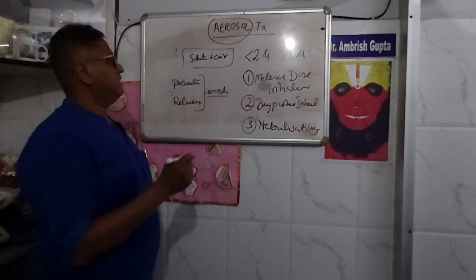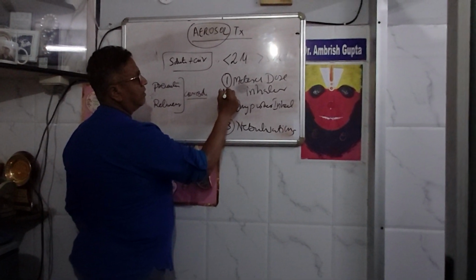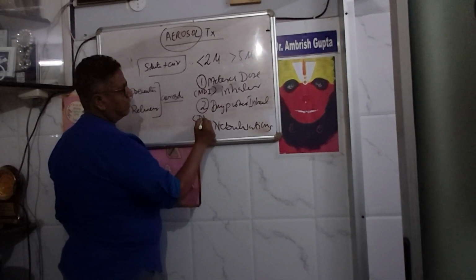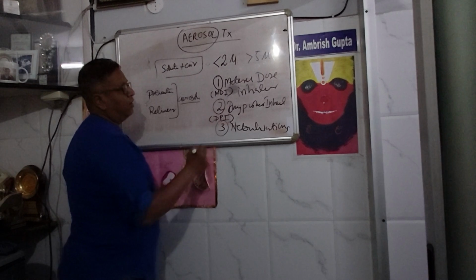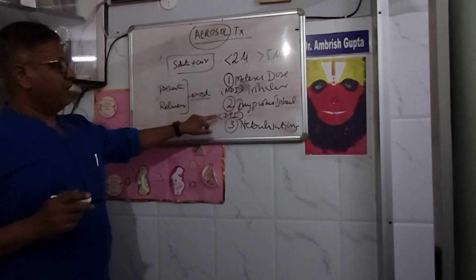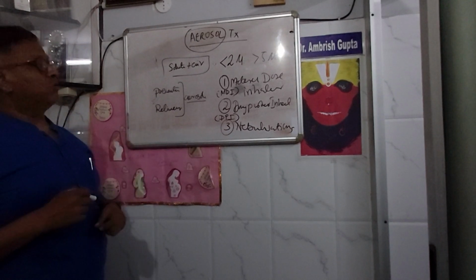So this is in short known as metered dose inhaler, MDI. This is known as dry powder inhaler or DPI, and this is the nebulizer. MDI, DPI and nebulizer.